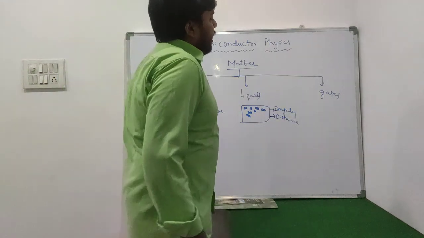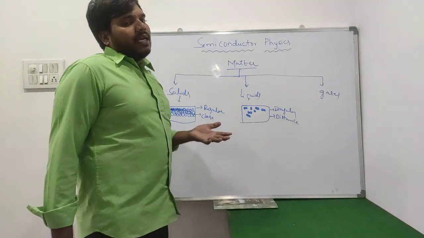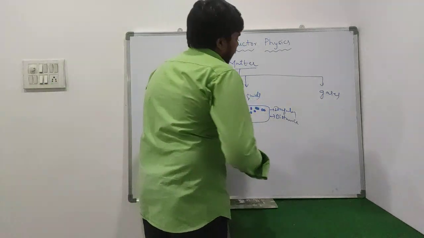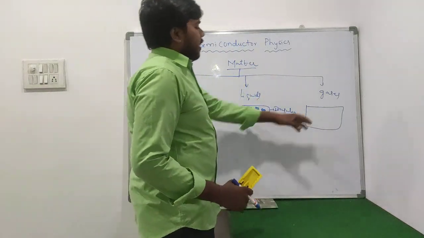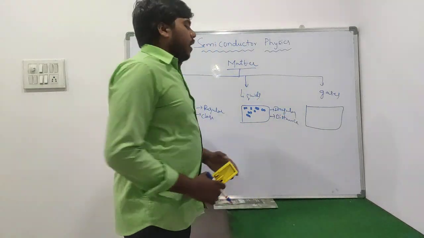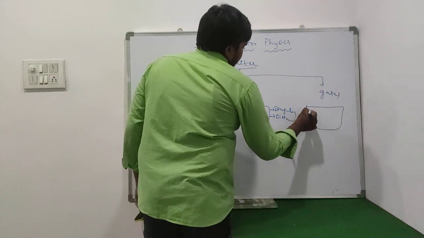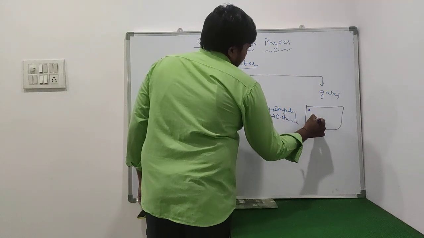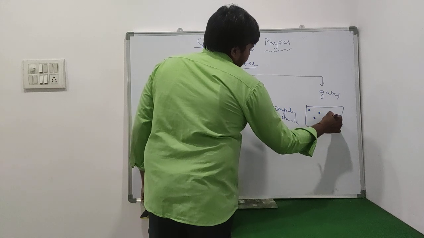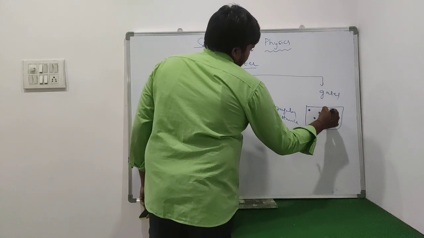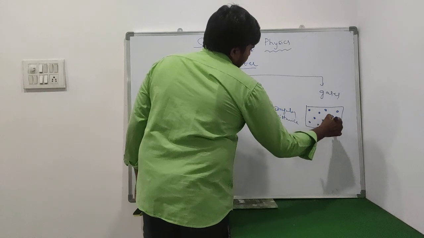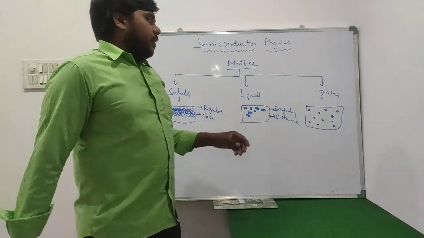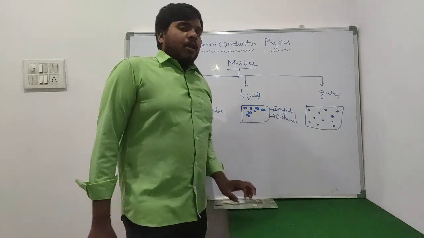Coming towards the gases. How do the molecules exist within gases? For example, this is a container, and within this container we have some gas. These are the molecules we have within this container. Once you observe this diagram, what happened?